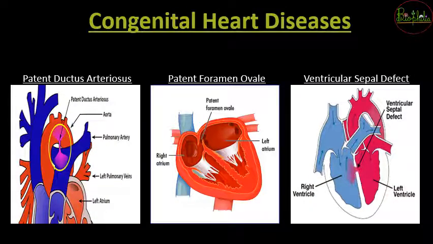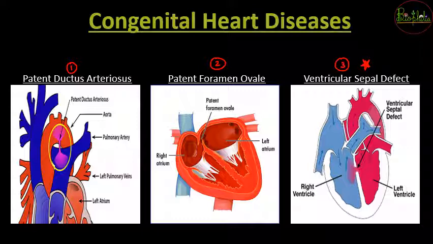Now, the congenital heart diseases, which were three: patent ductus arteriosus, patent foramen ovale and ventricular septal defect. Of these, what people call hole in heart is generally the ventricular septal defect. Most of the time, when a person says he has a hole in his heart, it is a ventricular septal defect. So in this diagram you can see the actual understanding of these conditions, where in patent ductus arteriosus